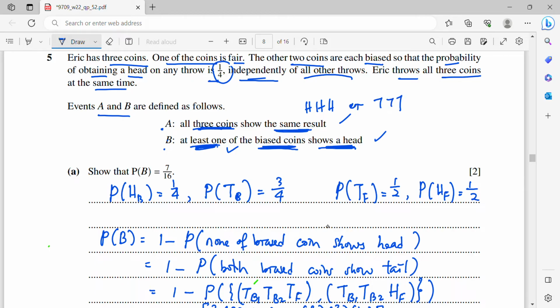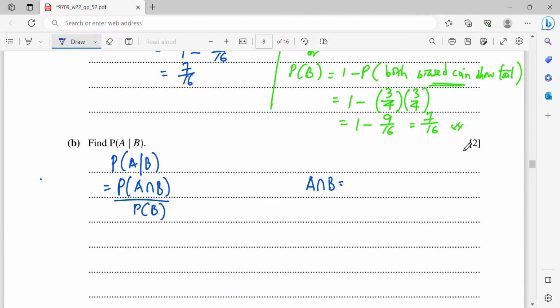Here there can be one head from the biased coins or two heads from the biased coins, and the fair coin can be head or tail. So the intersection of this is basically triple H, because you must have at least one H in B. So A intersect B is basically all H.